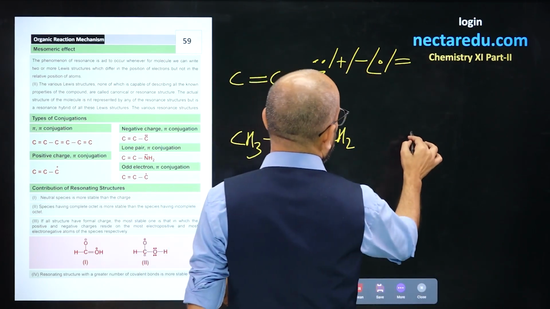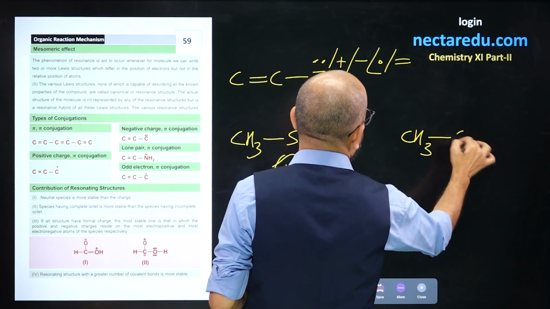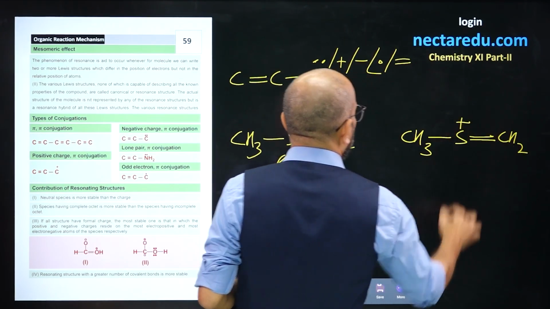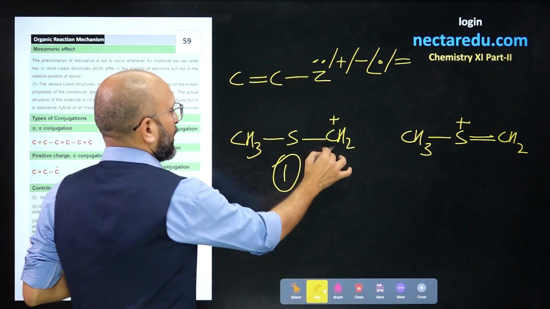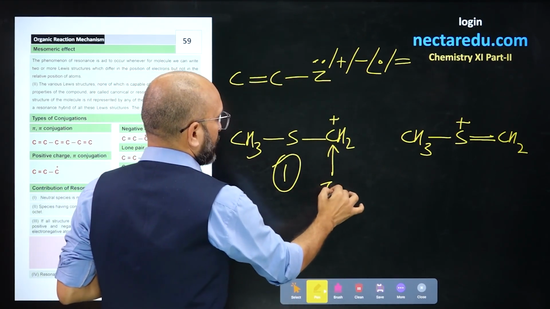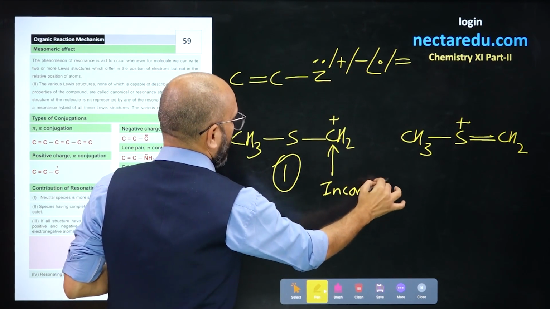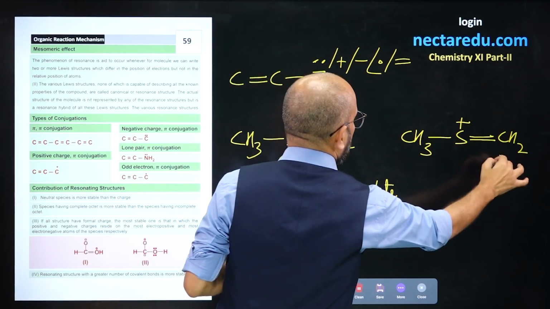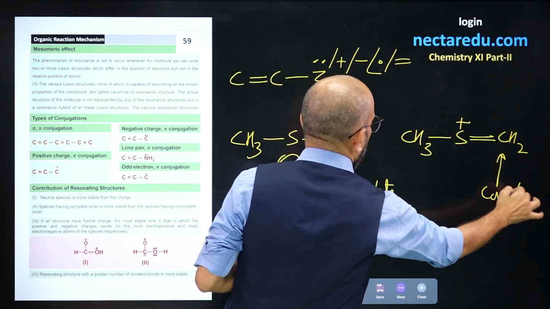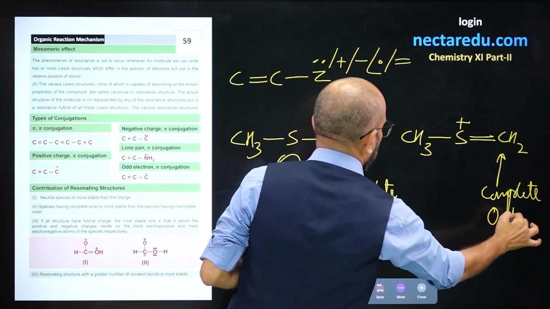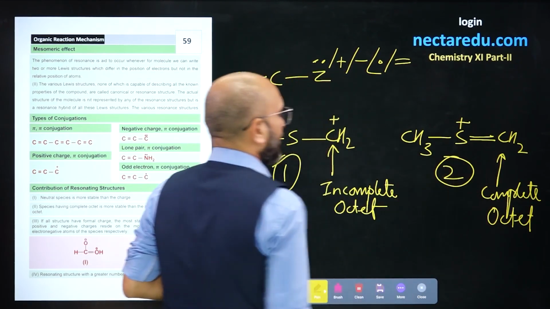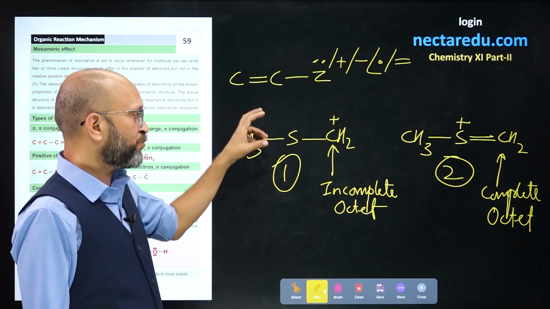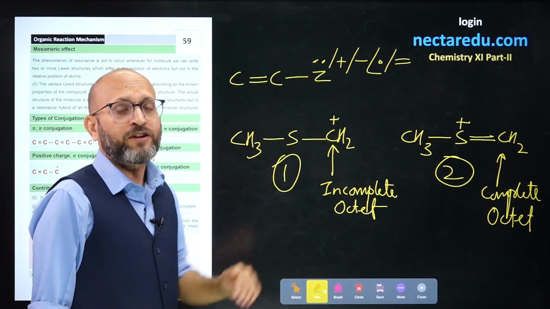I take another resonating structure, CH3 S double bonded to CH2 plus. Now, this carbon has an incomplete octet, and here each atom has a complete octet. So a resonating structure in which all atoms have a complete octet will always be more stable in comparison to a structure where an incomplete octet is present.